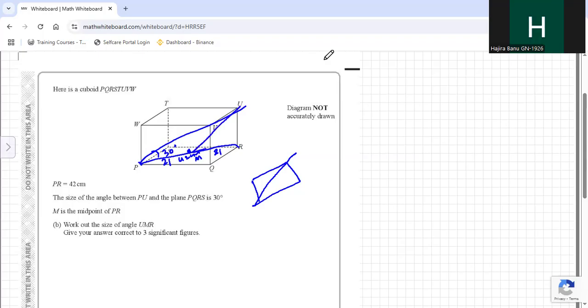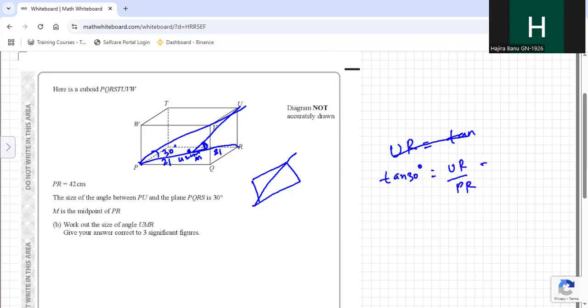Same question, I think we have done just the June 2025 one. Now we have to find this angle. So first, using the bigger angle 30 degree and 42, we will find UR first. First, I'll write tan 30 is equals to opposite by adjacent, UR by PR. For the bigger triangle, I'm talking about PUR.